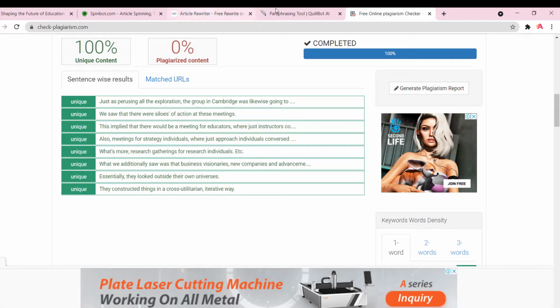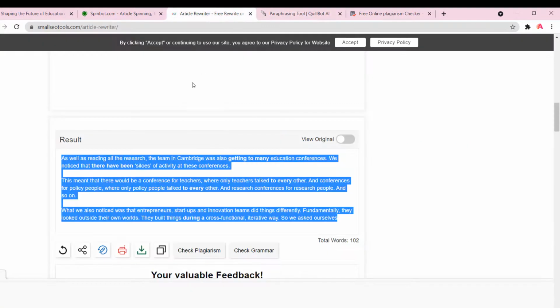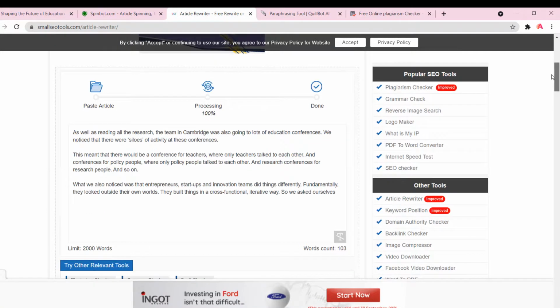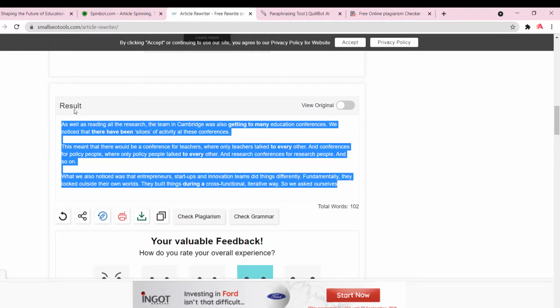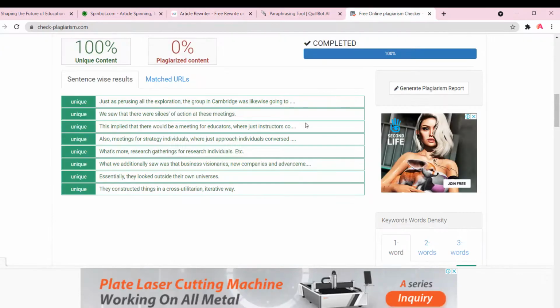But different tools show different answers or different work of processing. As I have done in Small SEO Tools, I am going to copy this result, and also I want to check how much plagiarism this tool is showing as compared to the Spinbot. I have copied the result and I am going to check the plagiarism.